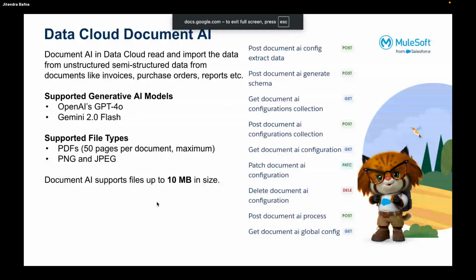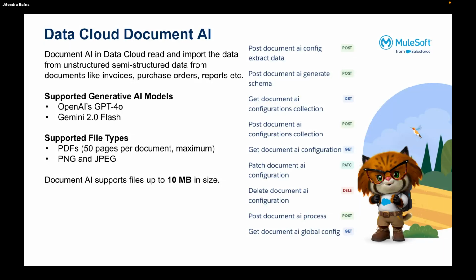Recently, Salesforce has launched a new feature called Document AI. Document AI is similar to intelligent document processing, but it is more a part of Data Cloud, and it works very closely with Service Cloud, Marketing Cloud, Health Cloud, and all the other Salesforce clouds. It reads and imports data from unstructured or semi-structured documents like invoices, purchase orders, health reports, or various other documentation. Currently, it supports two generative AI models: OpenAI GPT-4o and Gemini 2.0 Flash, and the supported file type is PDF.